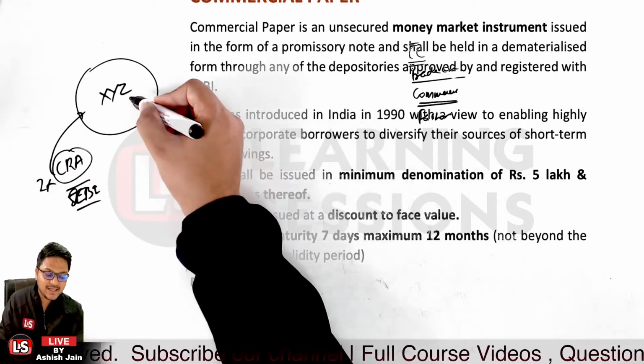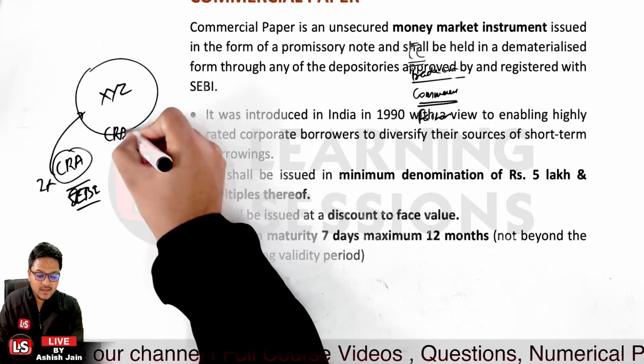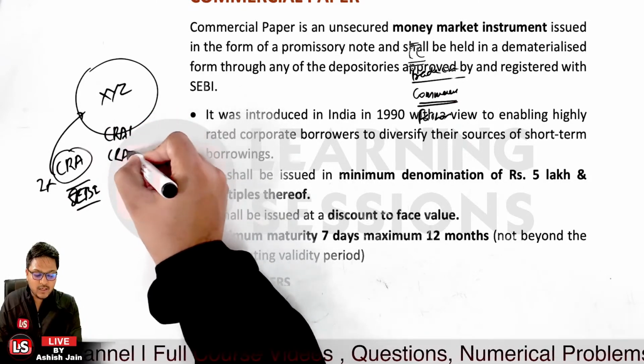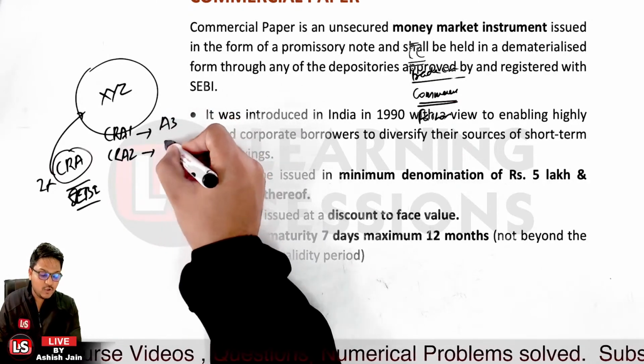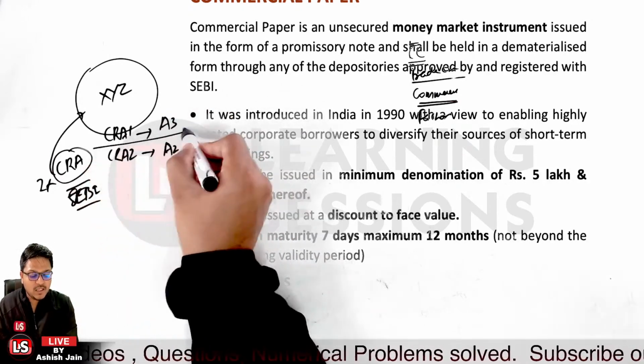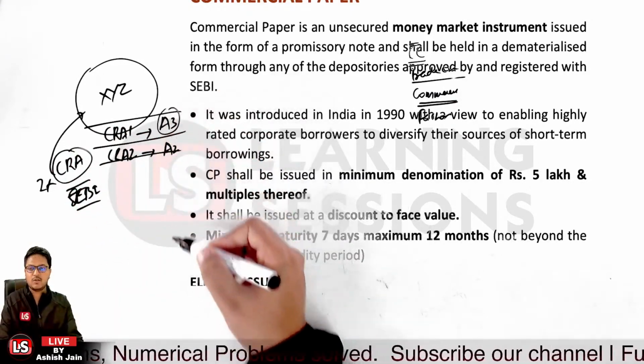Let's take the case that XYZ was rated by 2 agencies, CRA1 and CRA2. CRA1 rated it A3 and CRA2 rated it A2. Now the minimum rating of these 2 will be taken, so in this case we will take A3, which is the lower one.